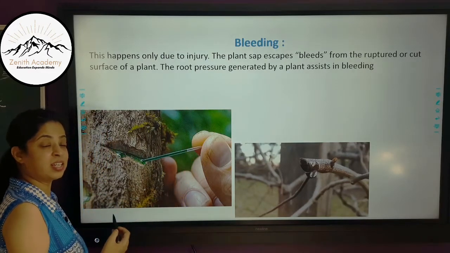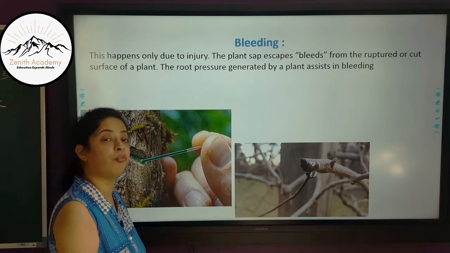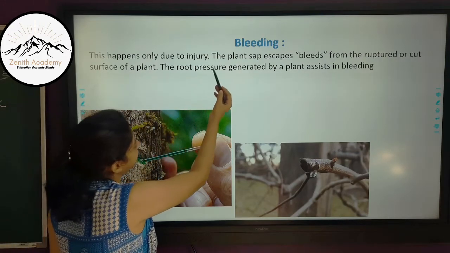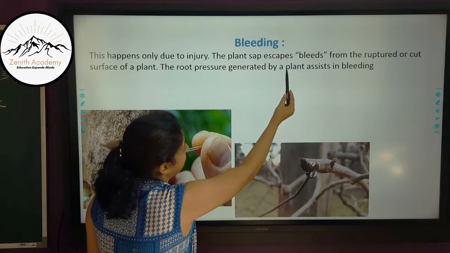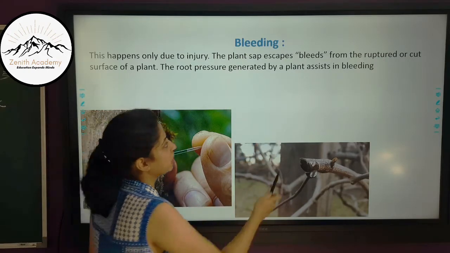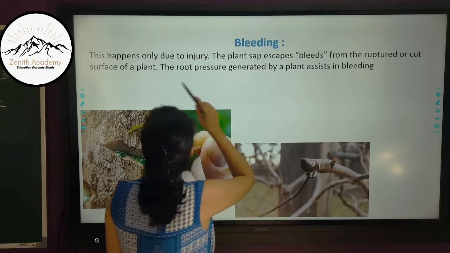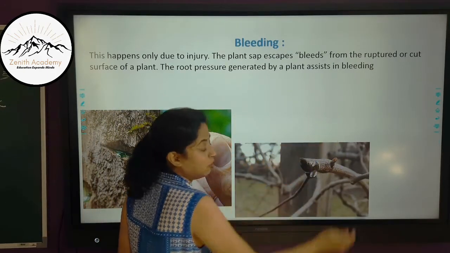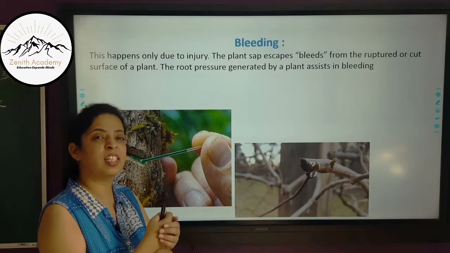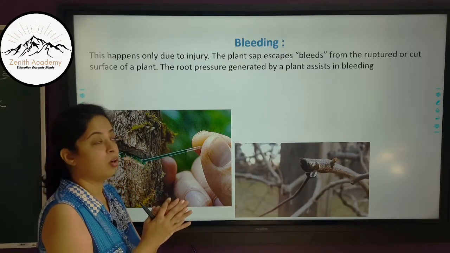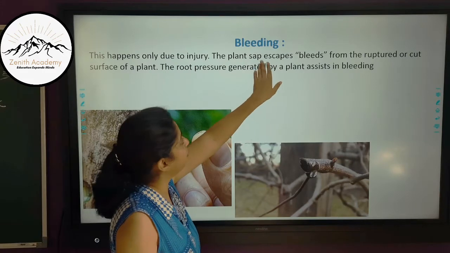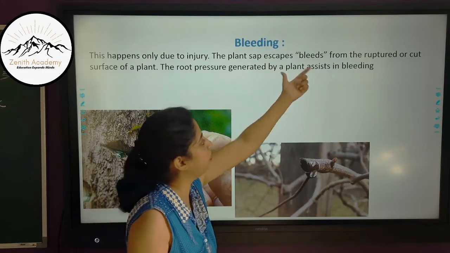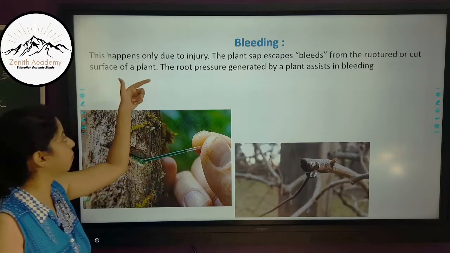Bleeding is another form of loss of water from the plant directly. This happens only due to injury. The plant sap escapes or bleeds from the ruptured or cut surface of the plant. The root pressure generated by a plant assists in bleeding. So whenever there is a cut in the plant, the plant sap comes out. It bleeds from the ruptured or cut surface of a plant.